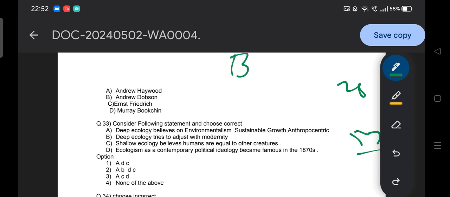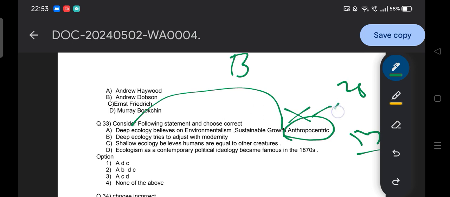None of them are correct. All are incorrect. Let me explain. Deep ecology believes in environmentalism, sustainable growth, anthropocentrism? No, deep ecology is critical of anthropocentrism, so it is incorrect. We discussed that anthropocentrism is not related to deep ecology, it's shallow ecology. Why are you making this kind of mistake? Be serious about your preparation.